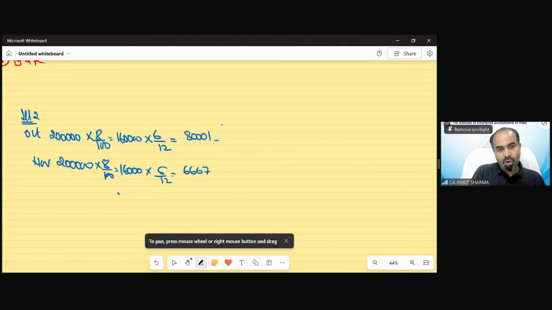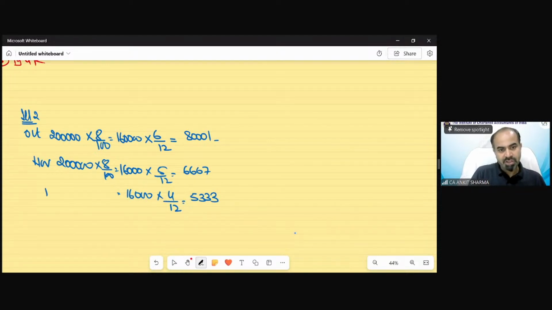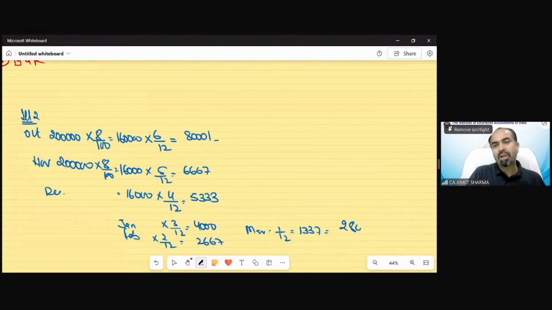So that amount would be 6,667. On the December contribution, the investment would be for 4 months. That would be 5,333. For January, it would be 3 upon 12, that would be 4,000. Then for February, it would be 2 upon 12, that would be 2,667. And for the month of March, that would be 1 upon 12, only for 1 month this investment is going to be invested. So the interest would be 28,000.